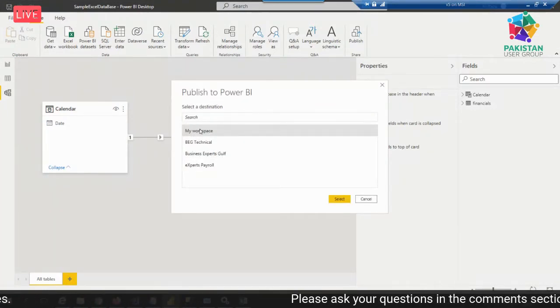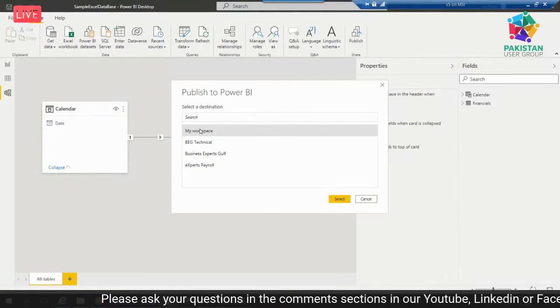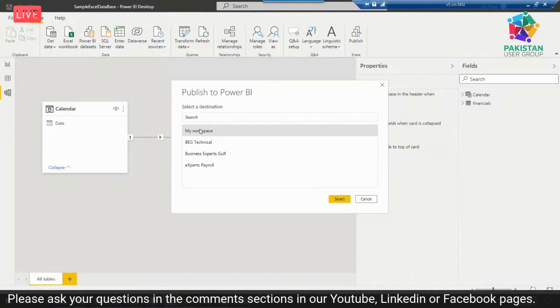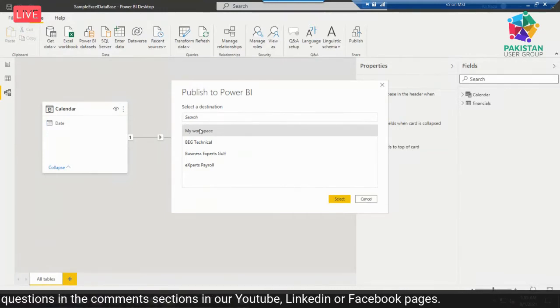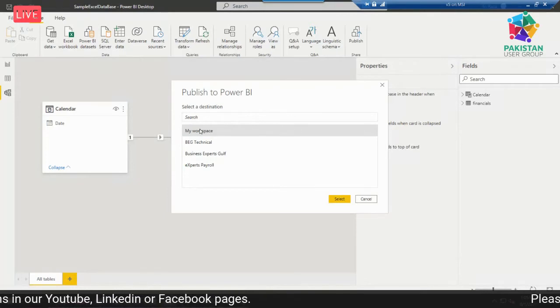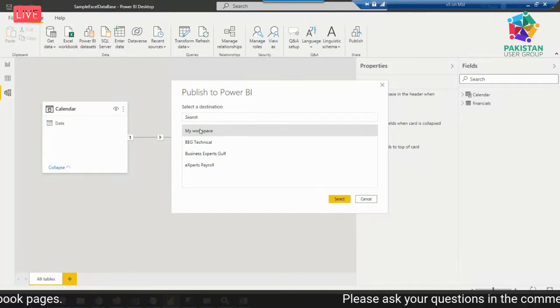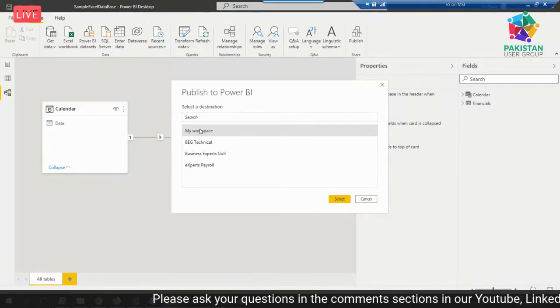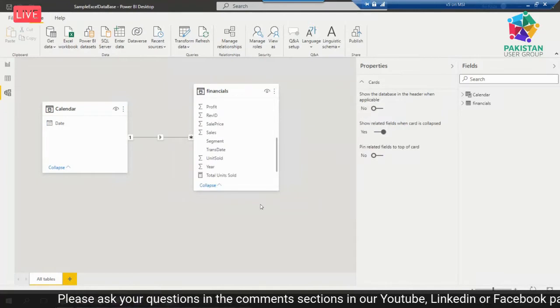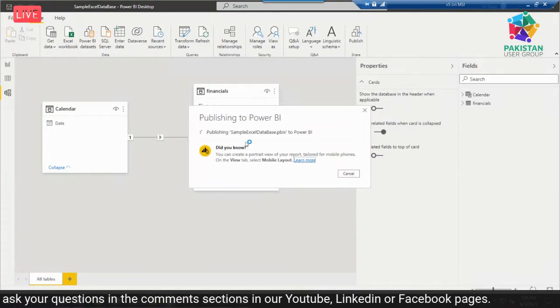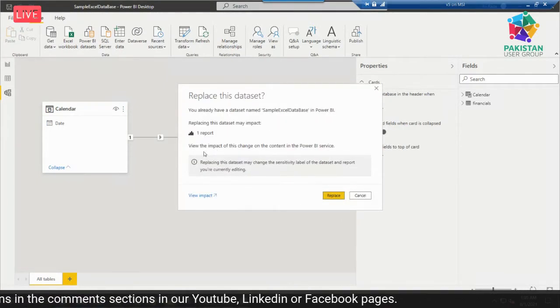Currently I'm working on a free account, and I connected my environment with the help of an on-prem connector to powerbi.com. If you want to learn, go to my YouTube channel. I shared a video recently that I recorded while configuring that environment to the cloud with the help of the on-prem connector to powerbi.com. You can see when I select and save it, it shows me that it's already there. Okay, it's already there, so I say replace it.